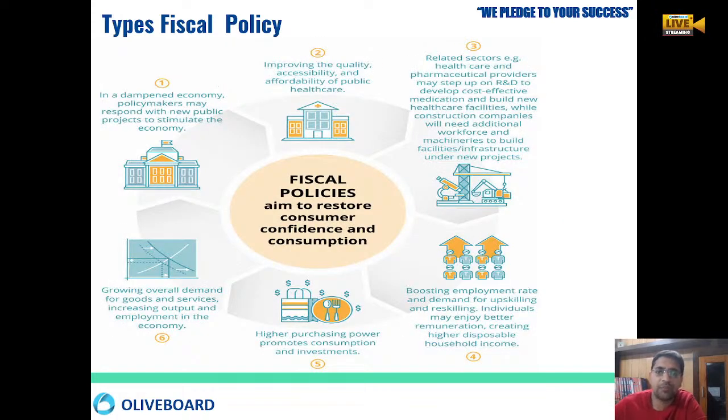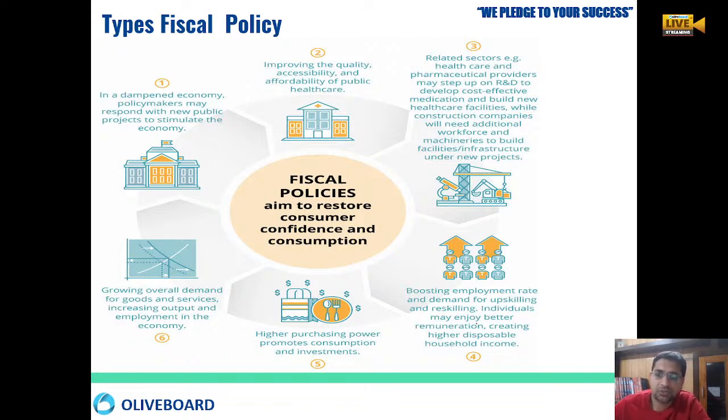Okay, so fiscal policy, the main aim is that if any economy is dampening, in order to revive the economy, that is the important role of fiscal policy. Fiscal policy is made in order to improve equality, accessibility, affordability for the people. Various sectors are there: healthcare, pharmaceutical, education, construction, everywhere they work, right?